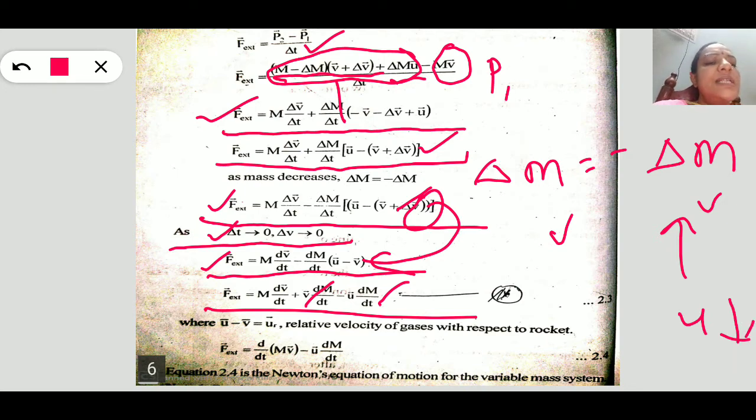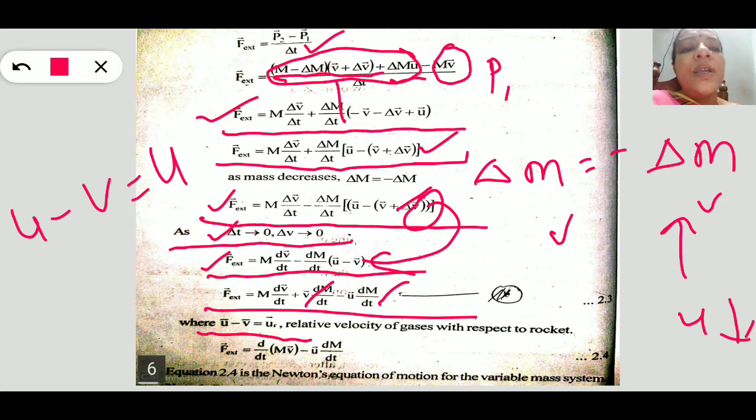So we consider the relative velocity of the gases with respect to the rocket. If we consider u minus v, this is nothing but u relative. So u minus v is considered to be ur, the relative velocity of gases with respect to the rocket.